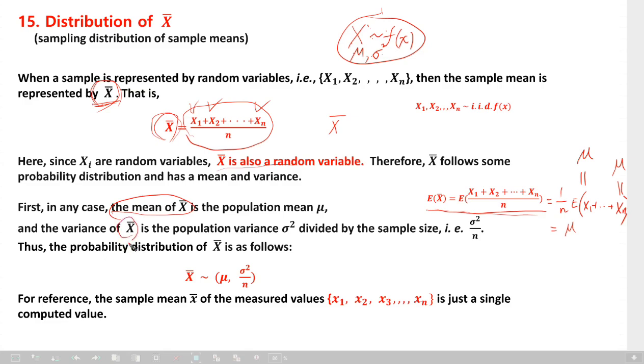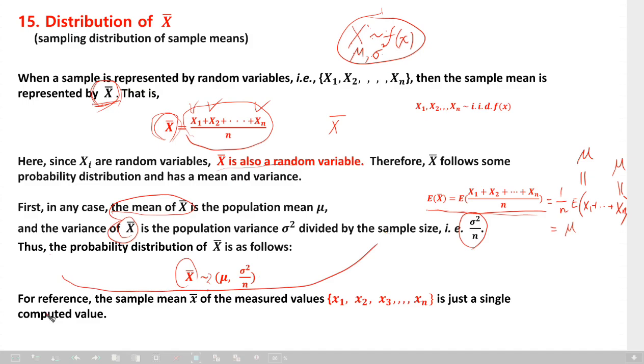And the variance of X bar is sigma square over n. Sigma square is what? Population variance. So the probability distribution of X bar follows some distribution we don't know yet, with mean mu and variance sigma square over n. N is of course the sample size. It is a little theoretic explanation.